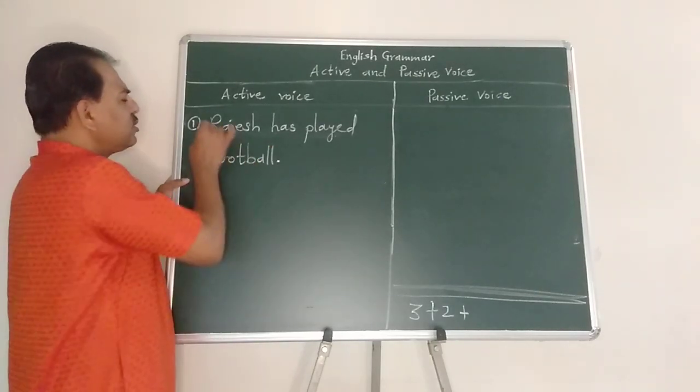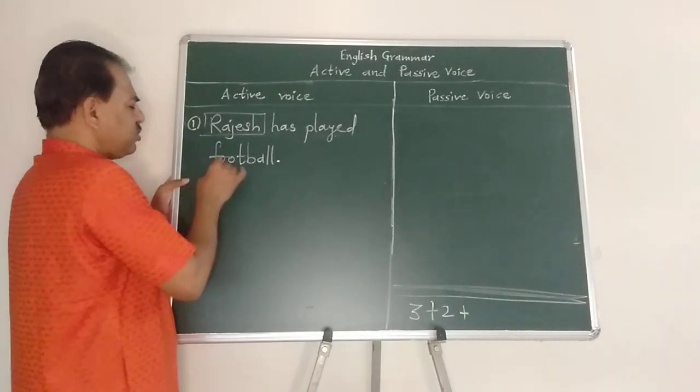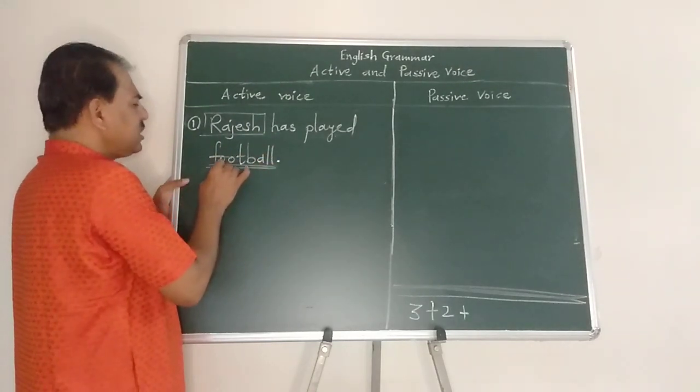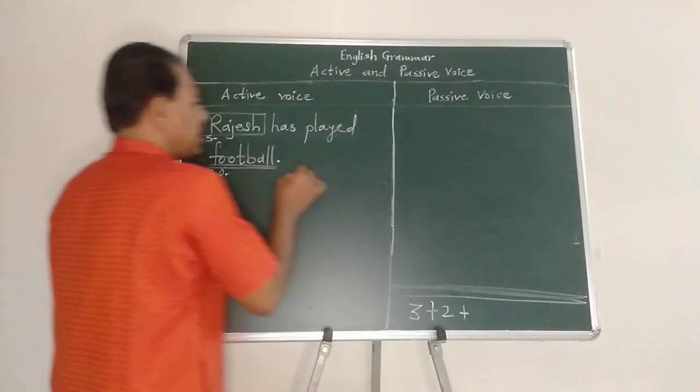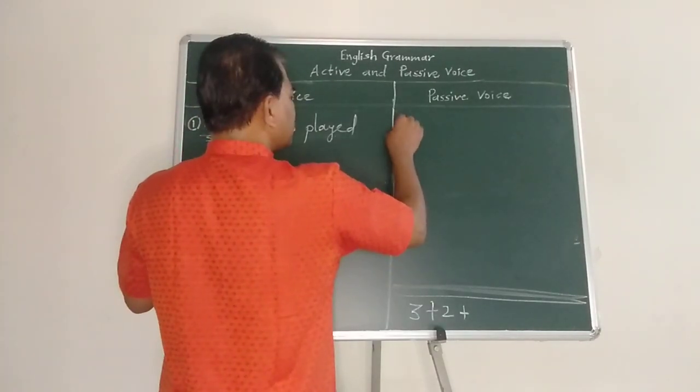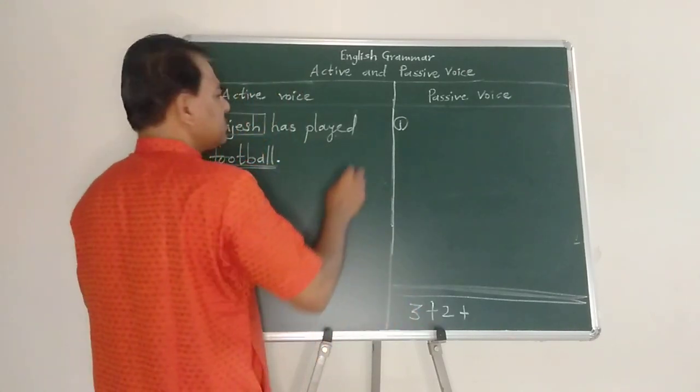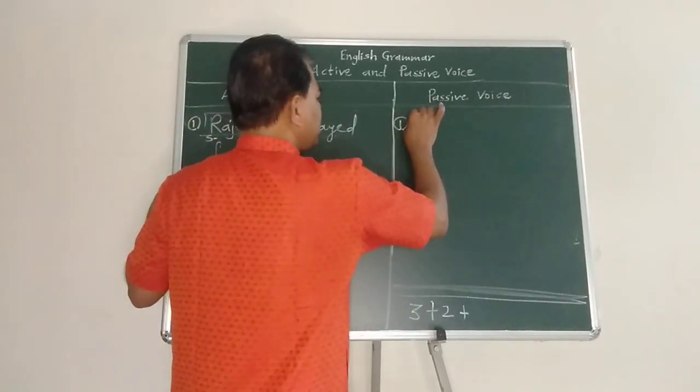Who has played football? Rajesh has played football. What has Rajesh played? Football. Here we got the subject, here we got the direct object, and now in passive voice, when the focus is on the action, now see the change.